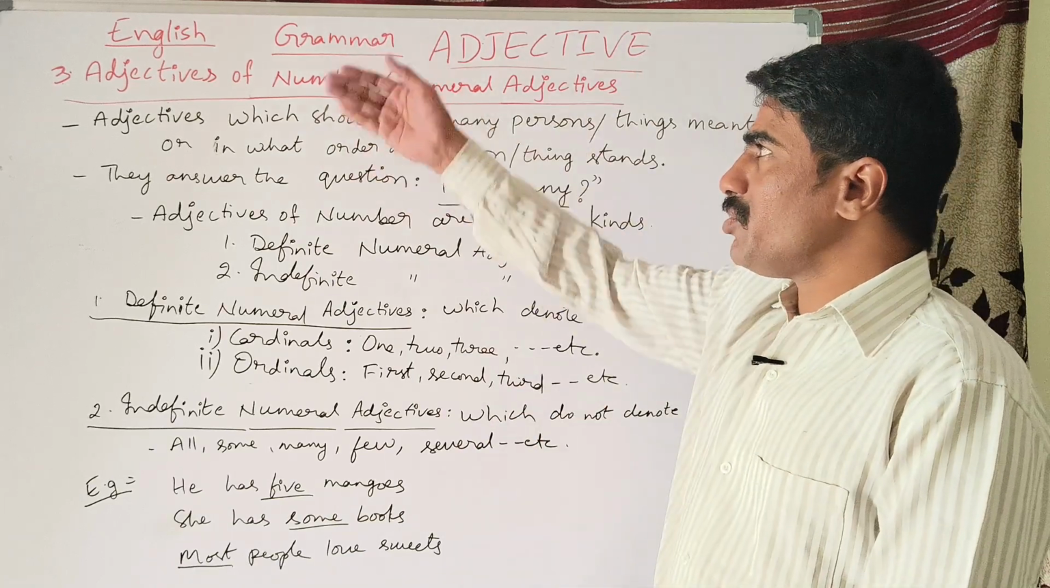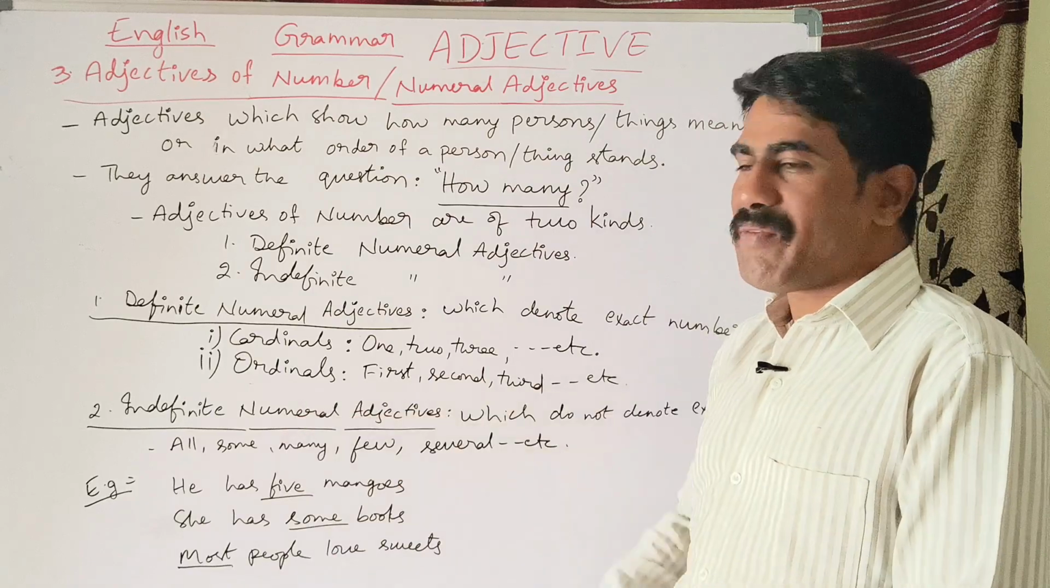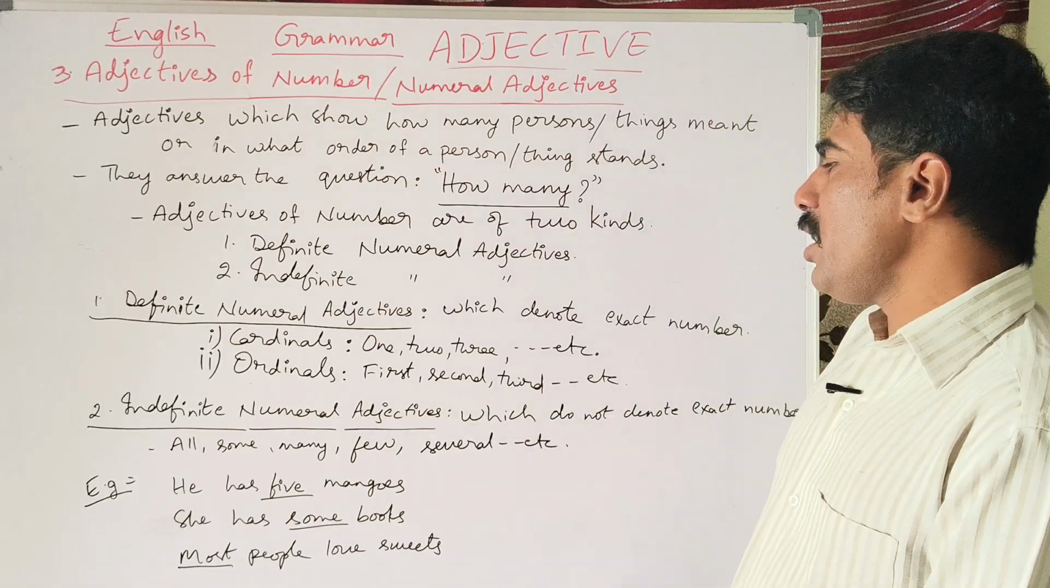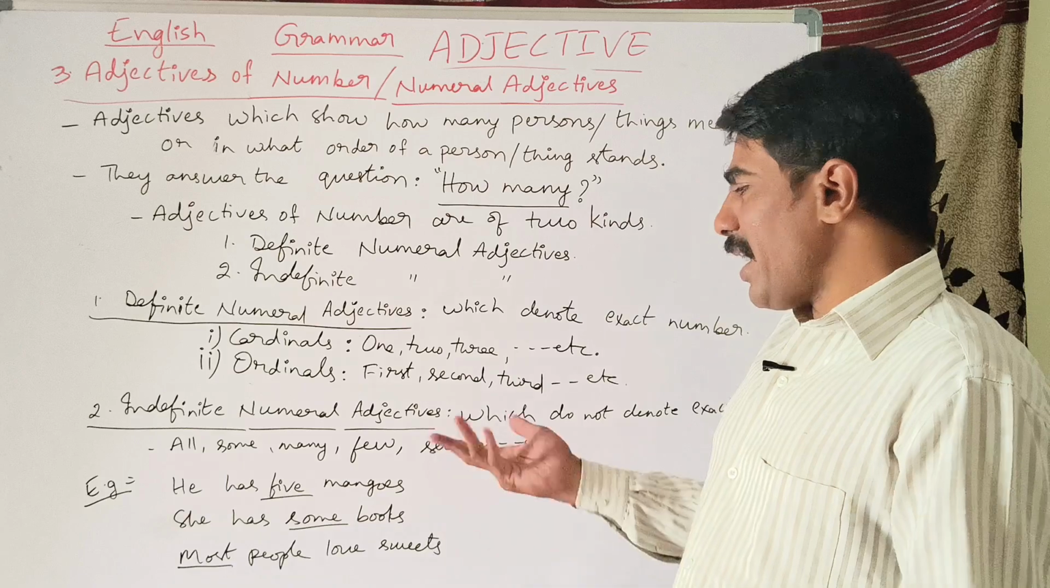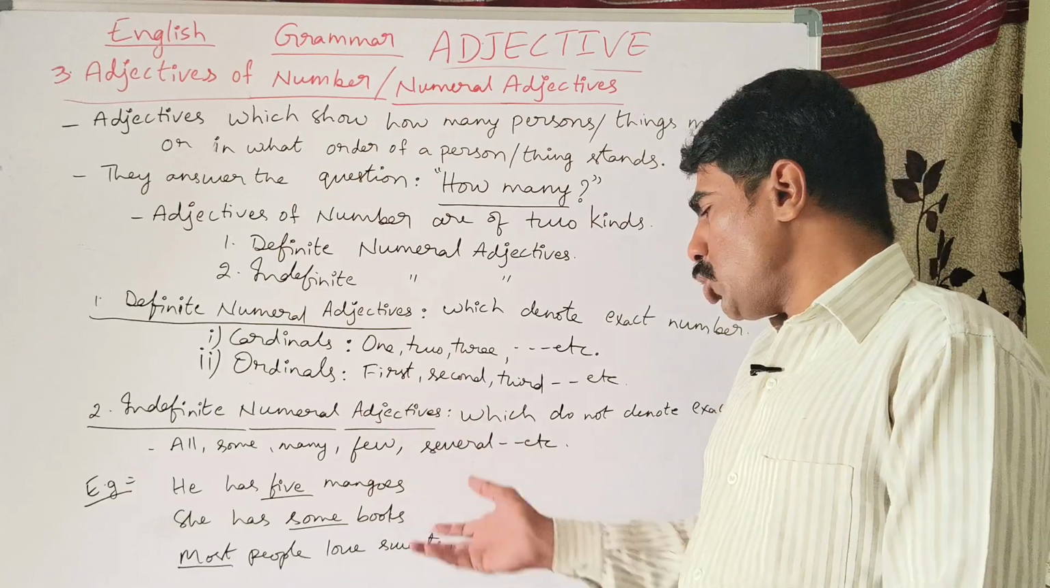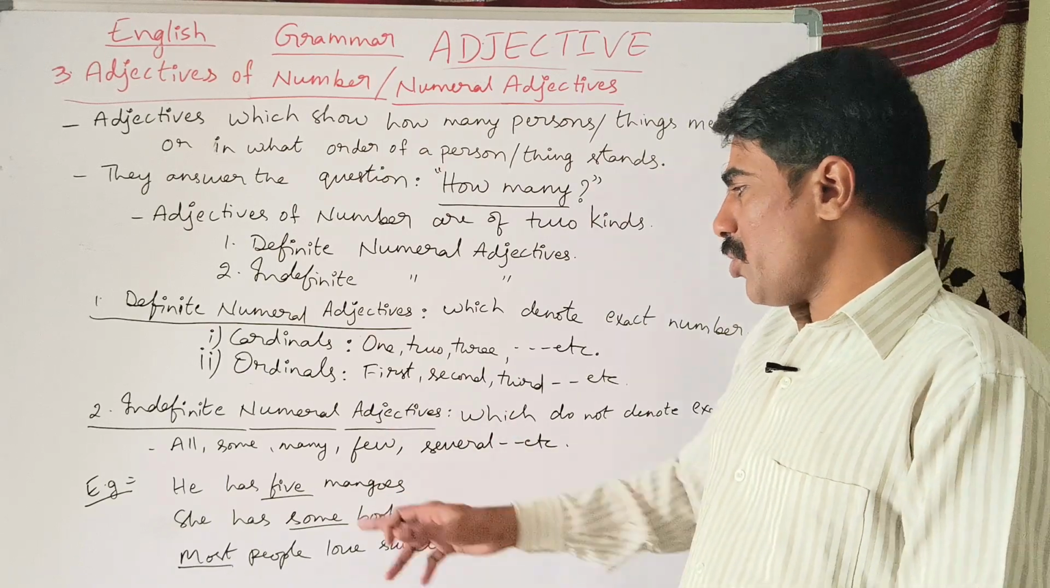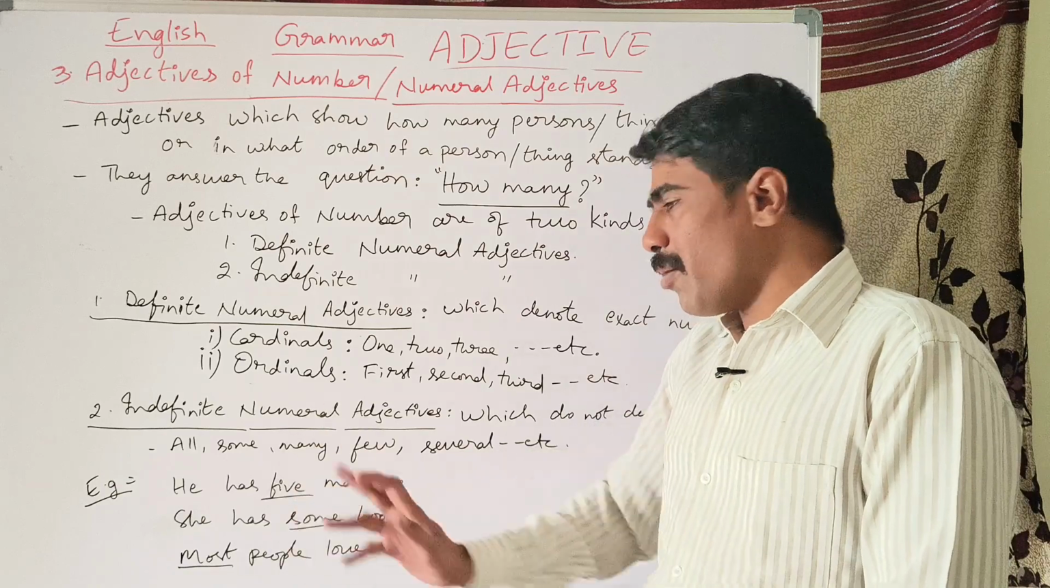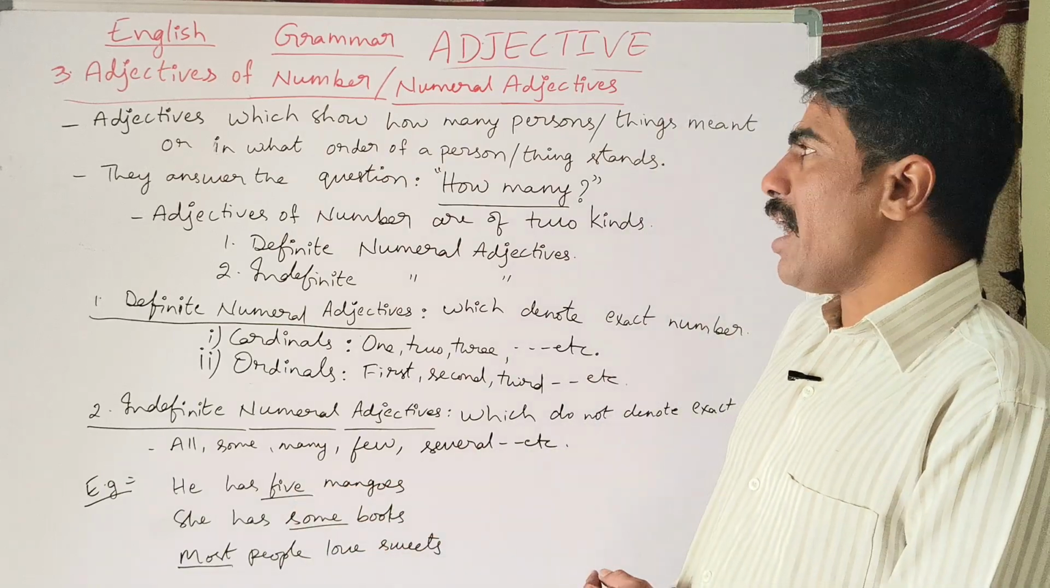Now, overall, if you look at the adjectives of number, some of the examples here are: he has 5 mangoes. She has some books. Most people love sweets. So here the underlined ones, 5, some, most, all these are the adjectives.